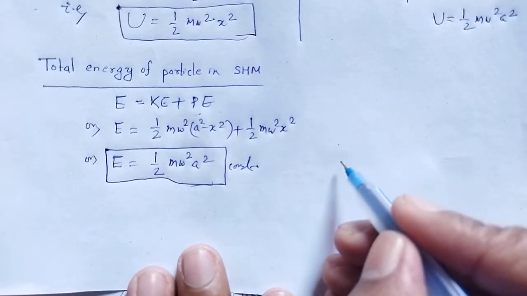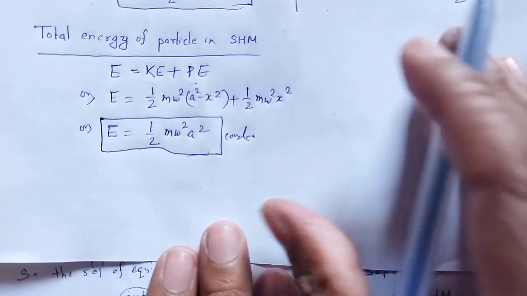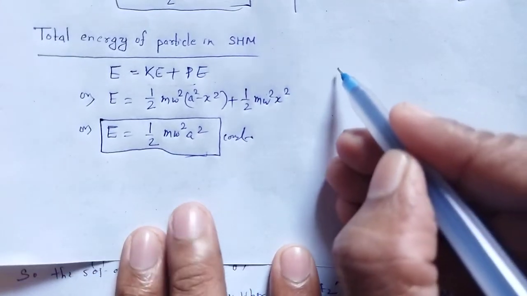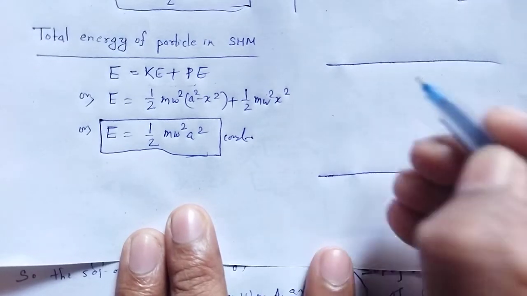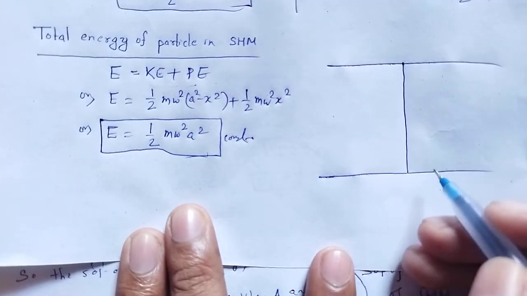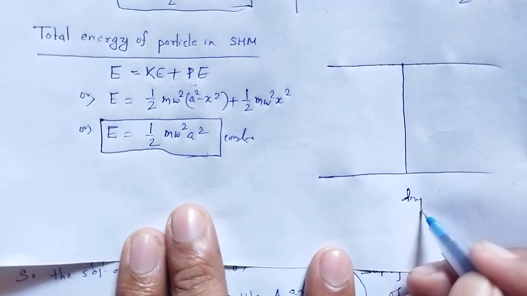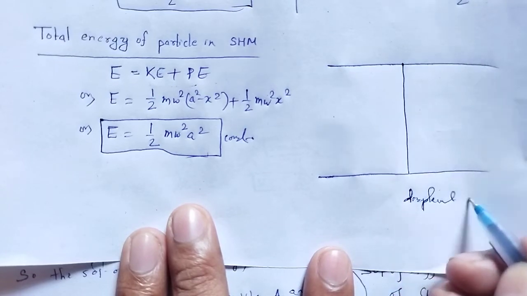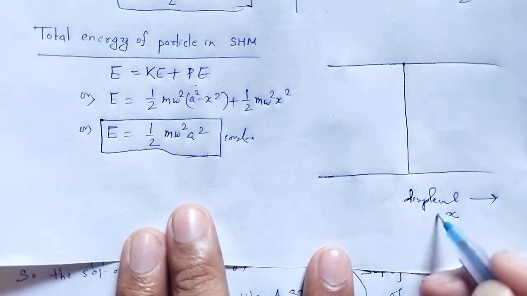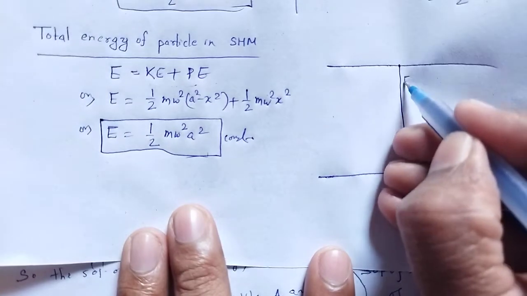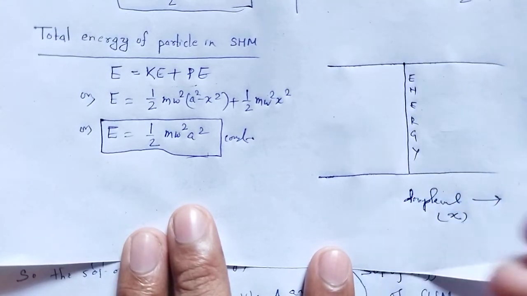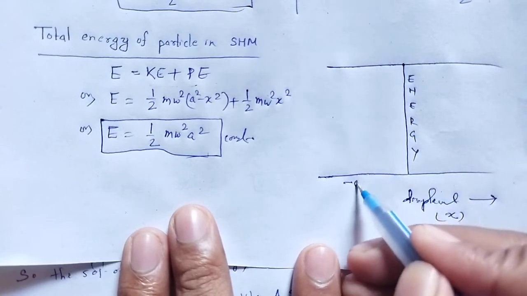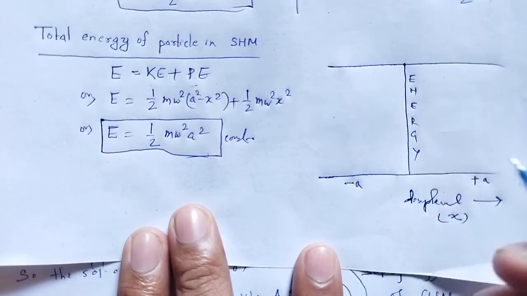With the help of the graph, we can understand. This is the energy axis and this one is the displacement x, from minus a to plus a.